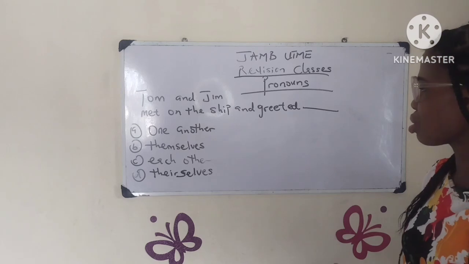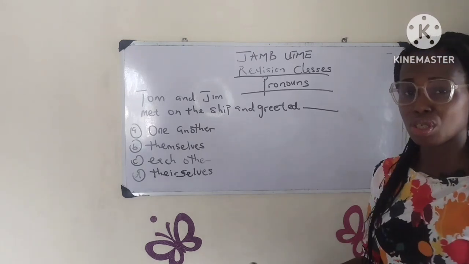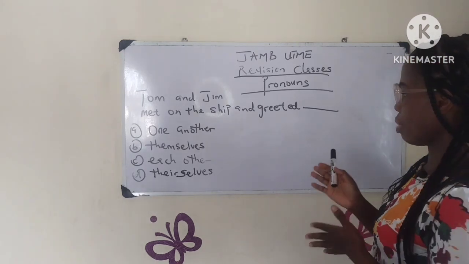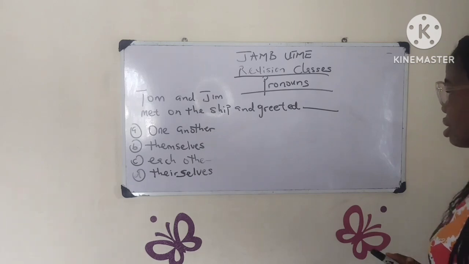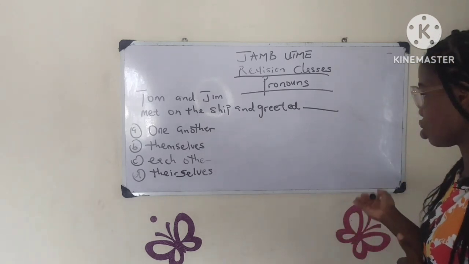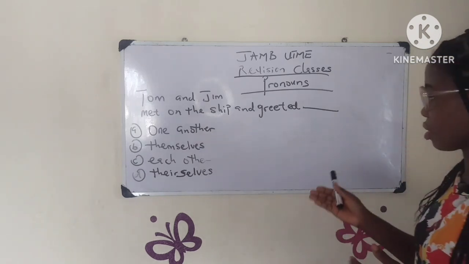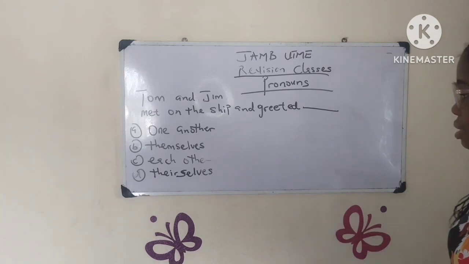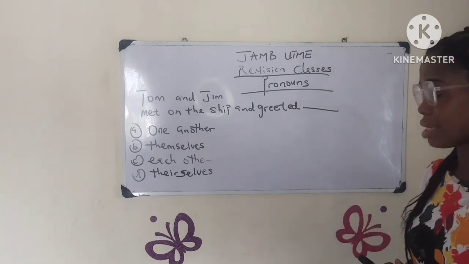Now I want us to look at this question. This is one of the questions we considered in the class. Tom and Jim met on the ship and greeted dash. The options are: A, one another; B, themselves; C, each other; and D, themselves.